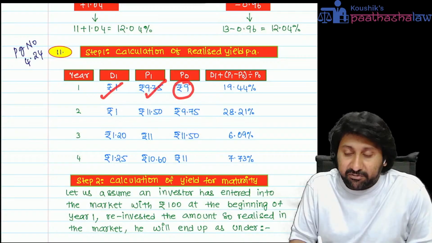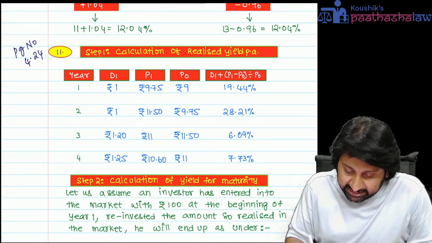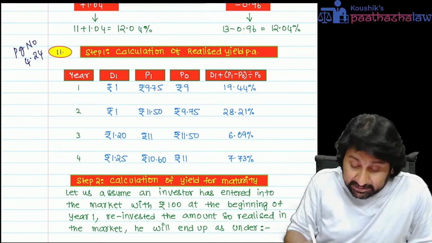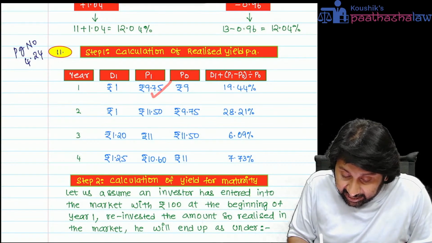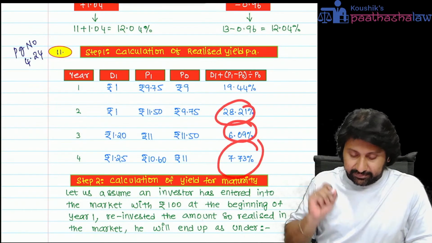Sold at 9.75. I made a return of 19.44%. Okay, I purchased at 9 and sold at 9.75, receiving a dividend of 1. Again, I repurchased at 9.75 and sold at 11.5 the next year. Like that, you will calculate the returns.